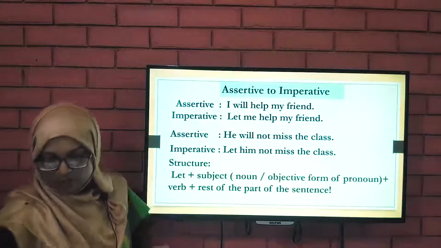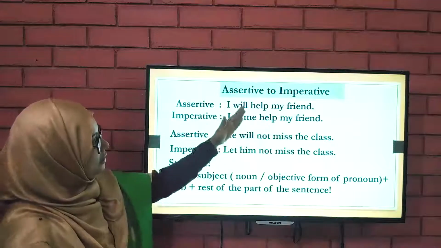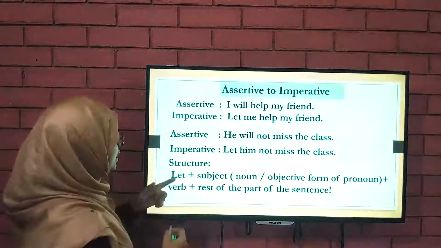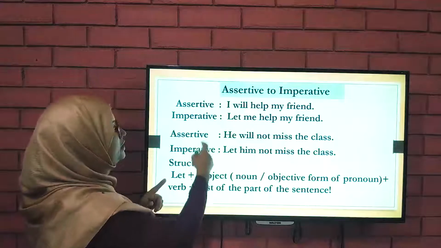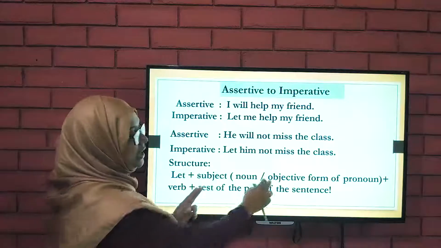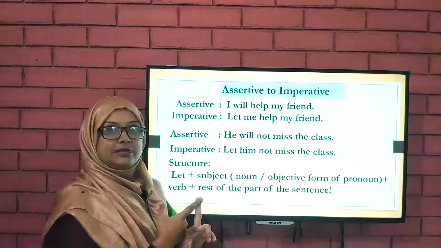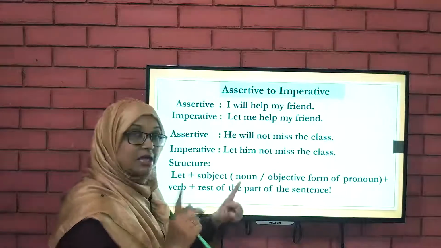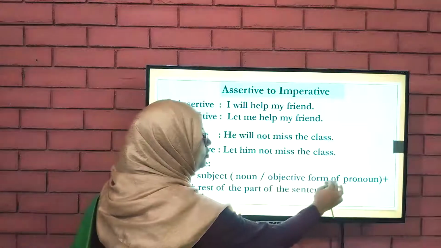Now, look at the structure. Following these sentences, what we have covered is how the structure can be written. For first person and third person, the imperative sentence starts with let and then the subject. Here I have mentioned subject: a noun can be a subject, a pronoun can be a subject. When it is a noun, you just write the noun, but when the subject is a pronoun, you will write the objective form of the pronoun.